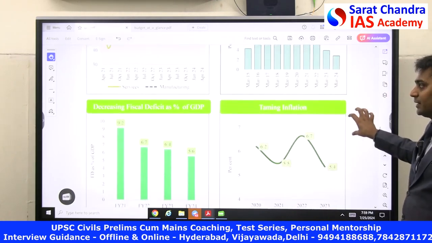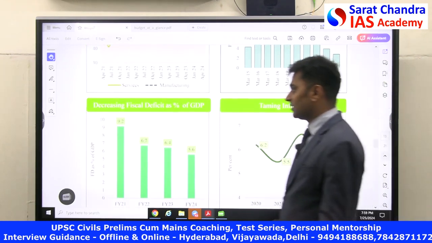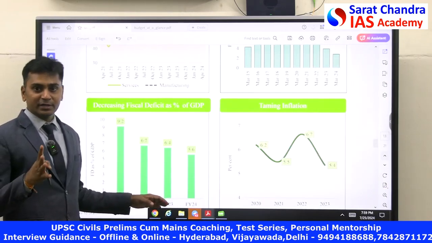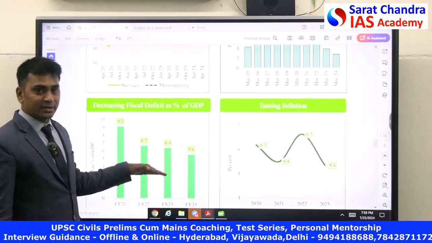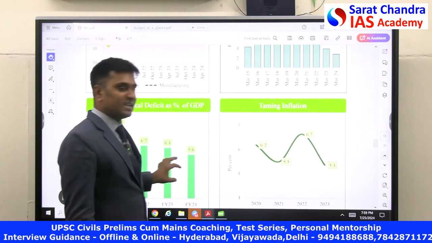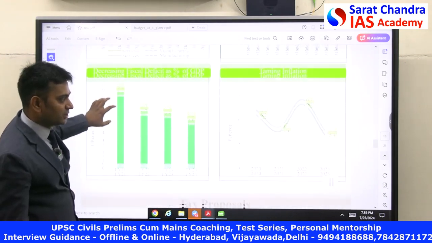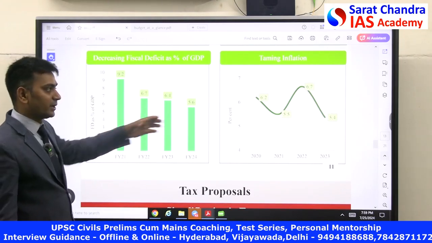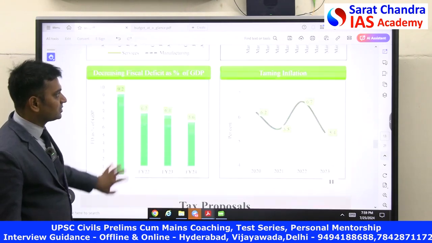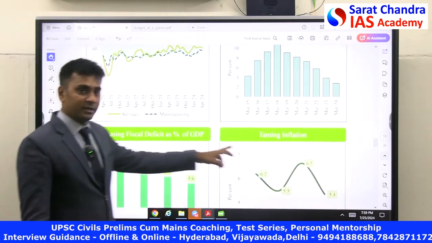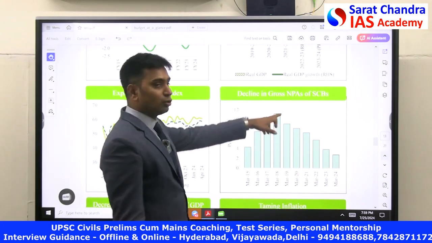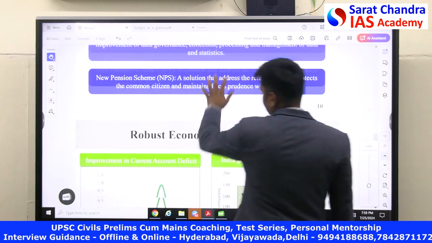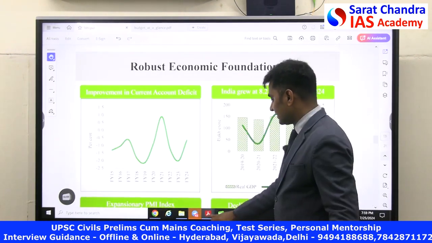Next, taming inflation and decreasing fiscal deficits. Look at this. The fiscal deficit of the country has been substantially decreased to 5.6%, and this year we are targeting 4%. So again, this is a good line. And taming inflation: inflation has been within the accepted Monetary Policy Committee range of 4 to around 6%, right? It is at 5.4%. So these are the figures. Which figures are important? The inflation figure is important. Growth, gross GDP is important, and the real growth percentage is important. These are the things that the Government of India has done.